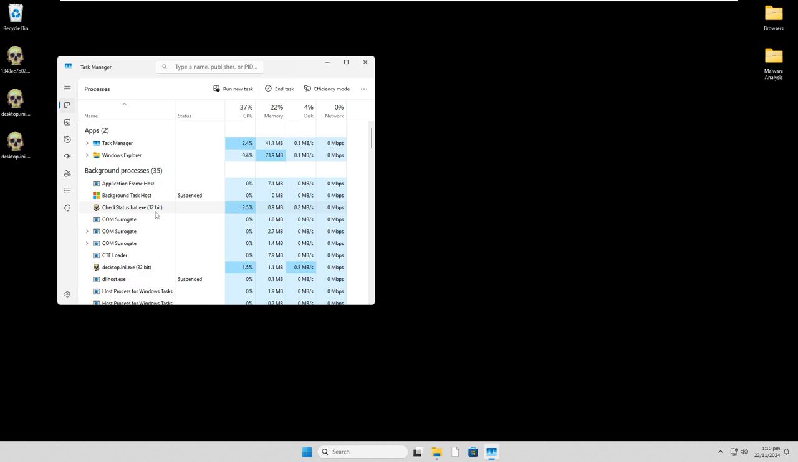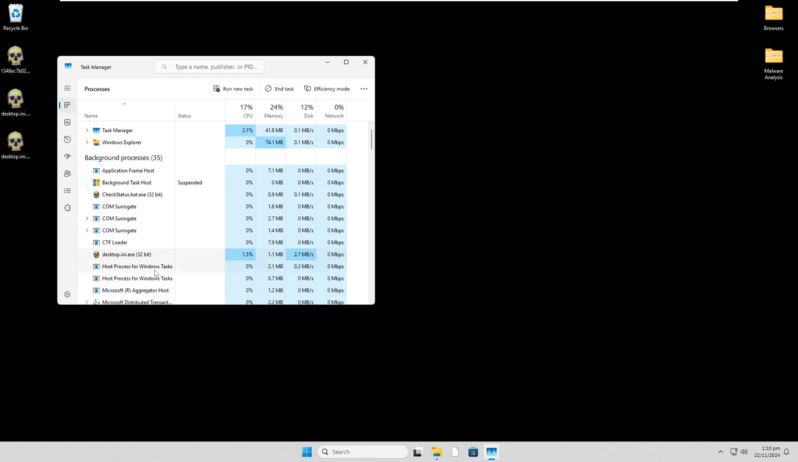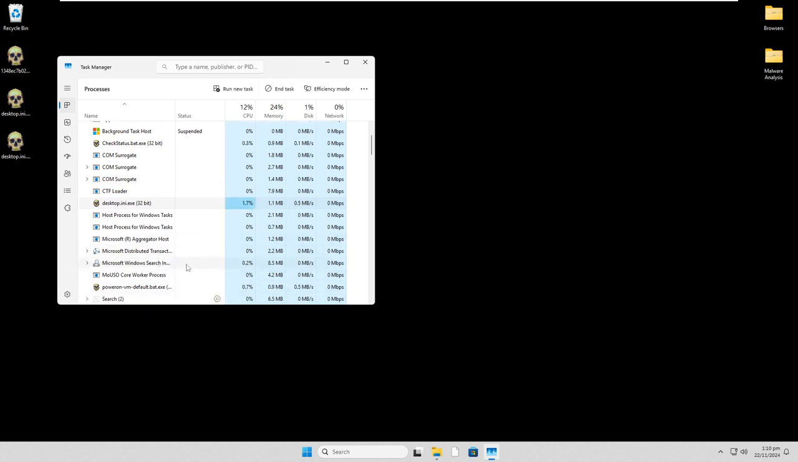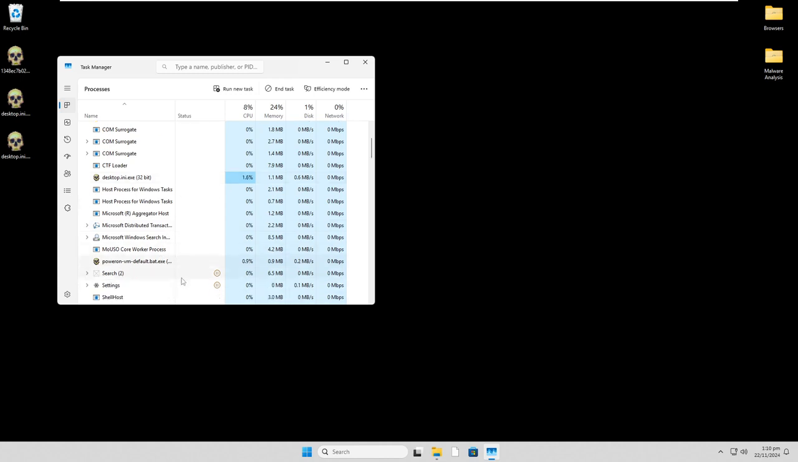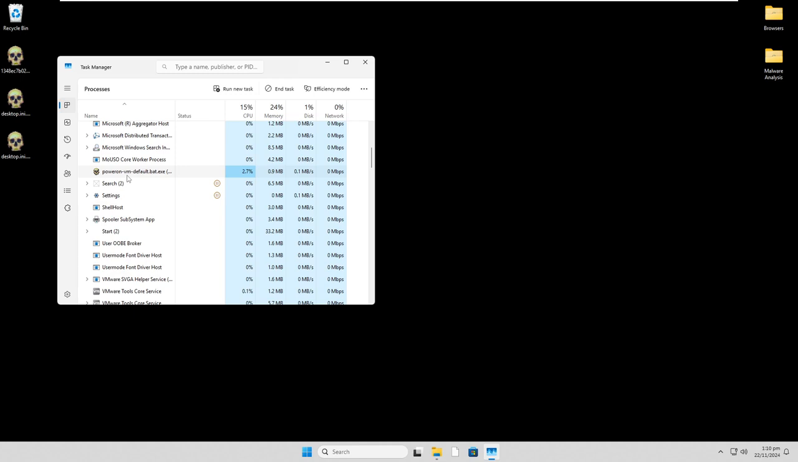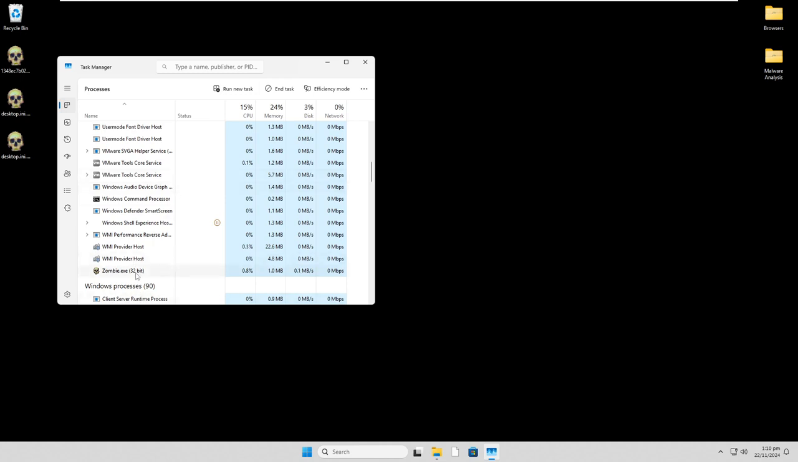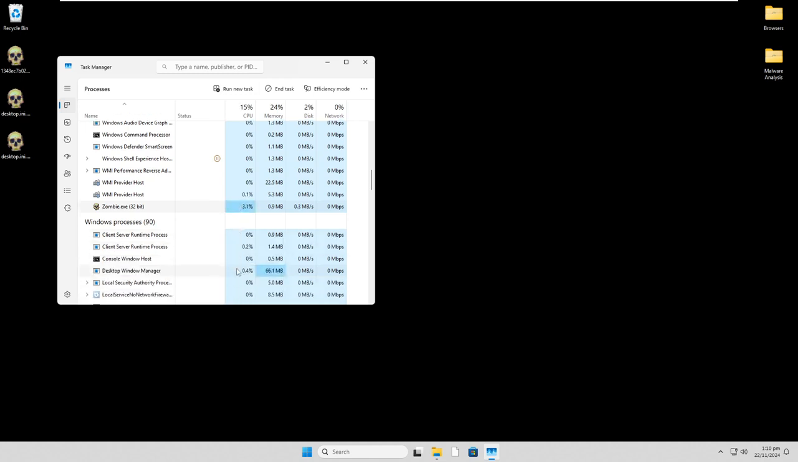So we got checkstatus.bat.exe. We've got desktop.ini.exe. I'm really surprised this didn't disable Task Manager, but okay. Power on VM default.bat.exe. So yes, it definitely has probably infected everything to do with VMware tools, but it's infected this at least. And we have zombie.exe 32-bit. So it doesn't even try to hide itself. I don't really know how you can call this a Trojan with the way that it acts.